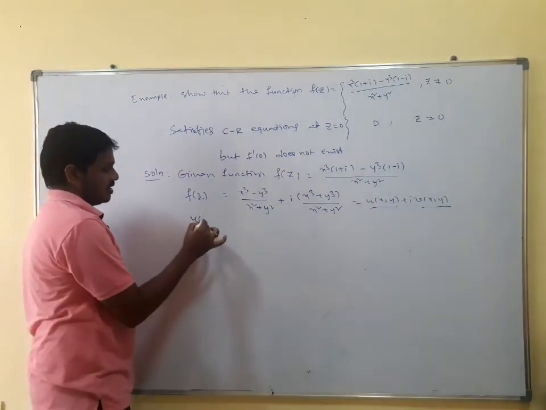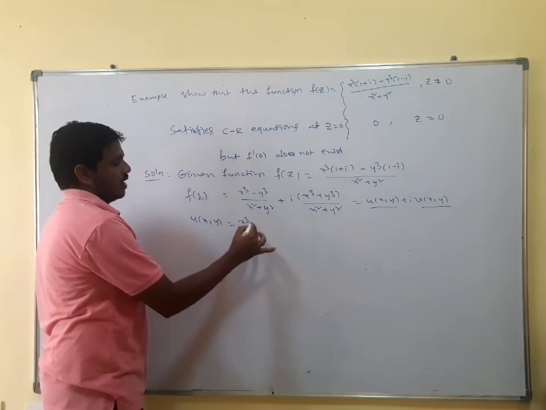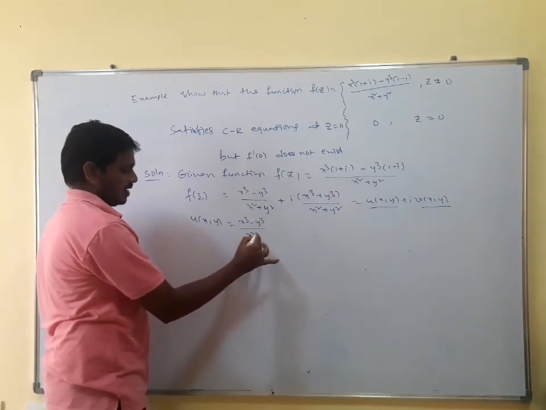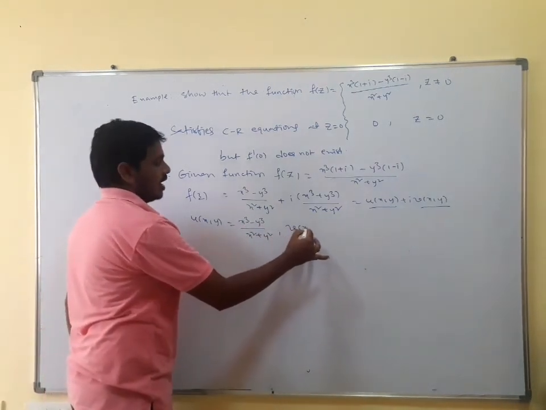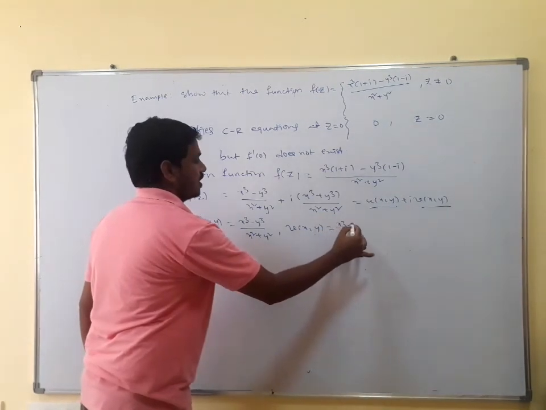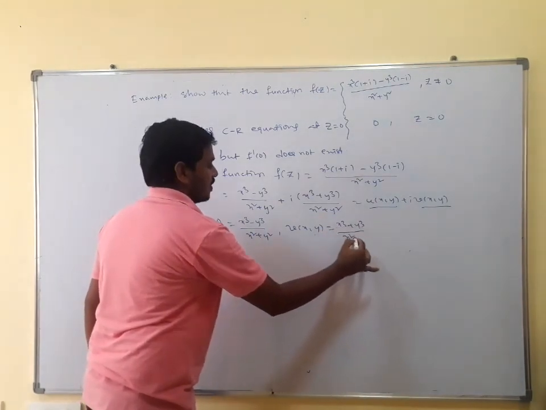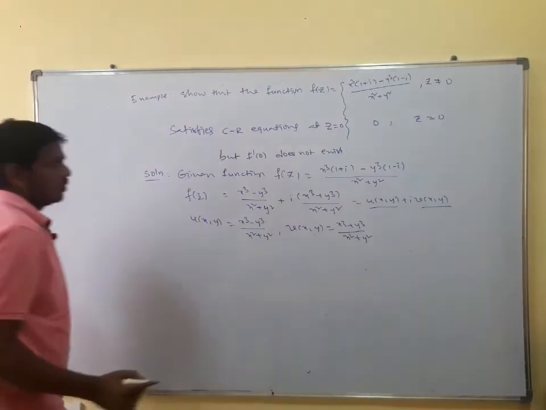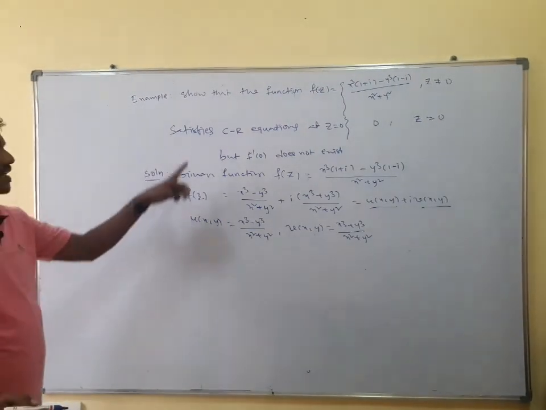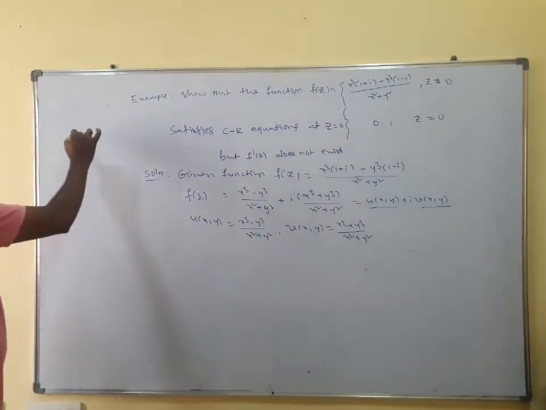So u of x comma y is equal to x cube minus y cube divided by x square plus y square, and v of x comma y is equal to x cube plus y cube divided by x square plus y square. Now first I am going to prove the function f of z satisfies the CR equations. What are the CR equations?